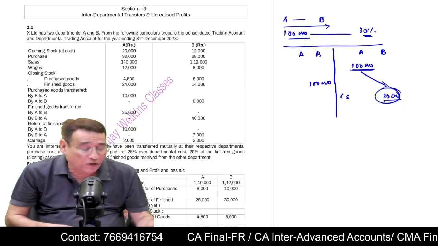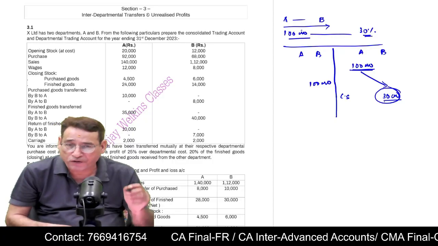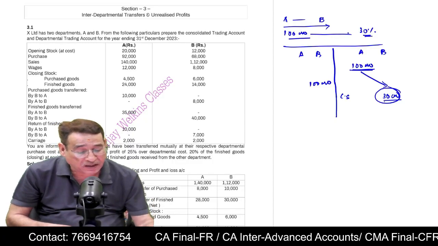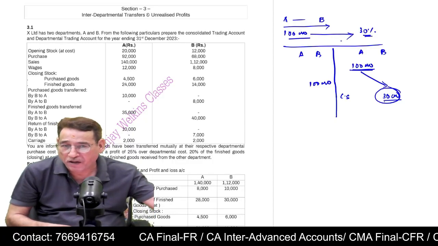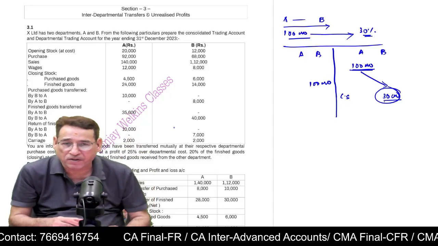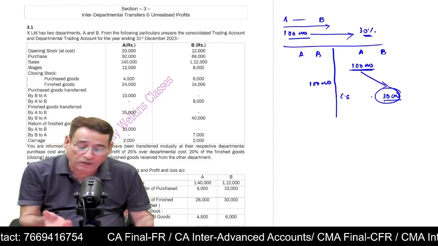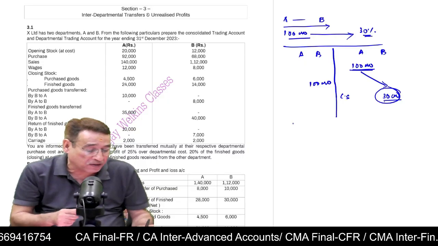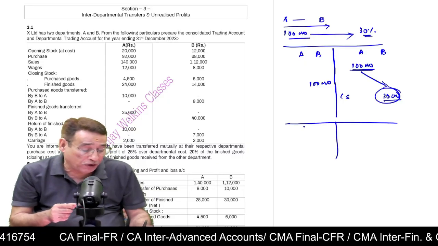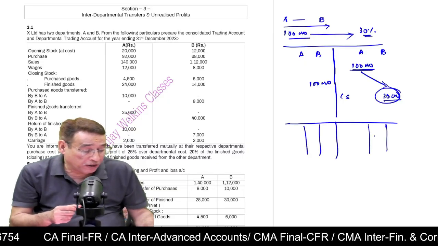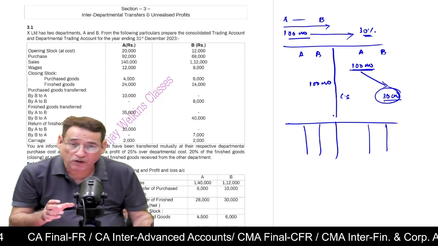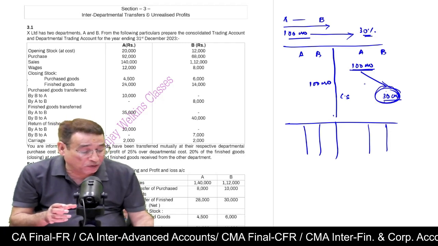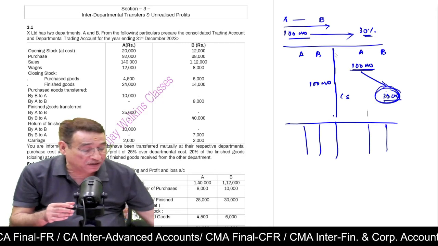So an important point is that if we have transferred some goods and some part of the goods is left with the department to whom we had transferred them, then the problem related to unrealized profit arises. Now how to extract this? Later on, when I am going to prepare the profit and loss account, this is the trading account, this is the profit and loss account. Whatever goods are left with B, see here, closing